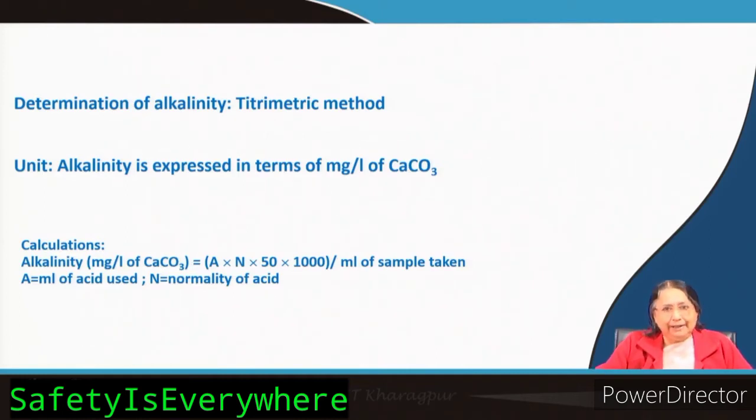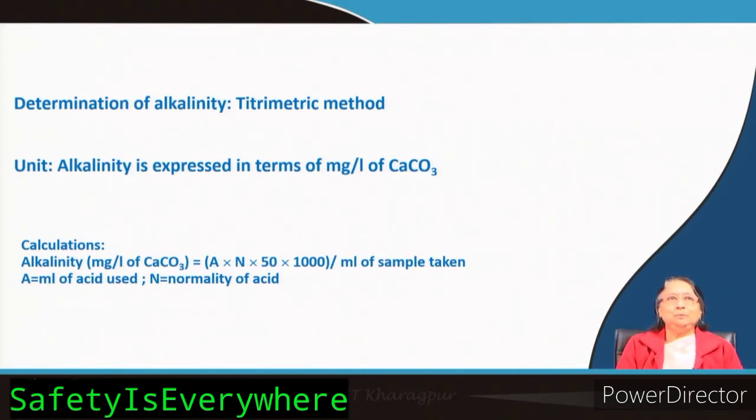If there is bicarbonate, that will be neutralized, and the remaining half of the carbonate will also be neutralized.